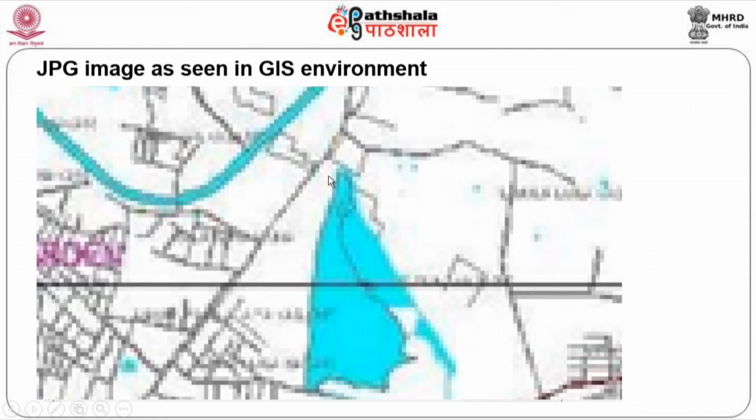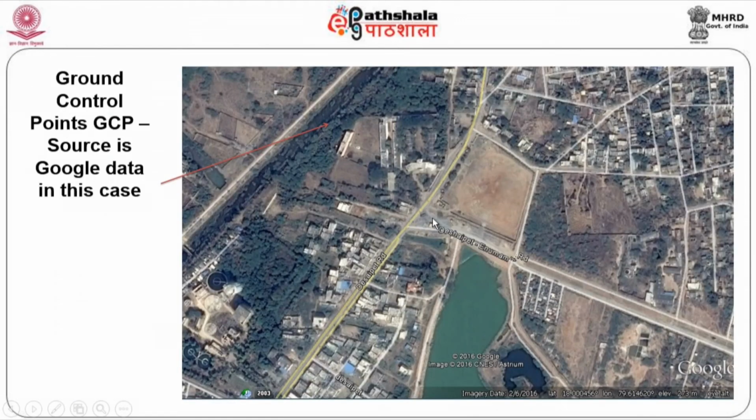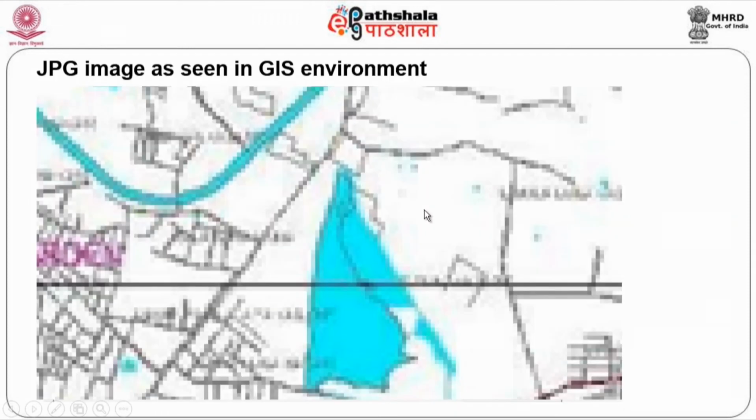So, let me say from this particular point I am going to use, I will go to this particular point and get the XY of that point, and you can see the XY here. Once you get the XY of that particular point, you come back to the GIS, where you give the X and Y values at this particular point. Very easy, isn't it? It is not difficult. The only thing is that you will have to identify the exact location of what you are seeing on the map on Google. That will be convenient for you to understand.